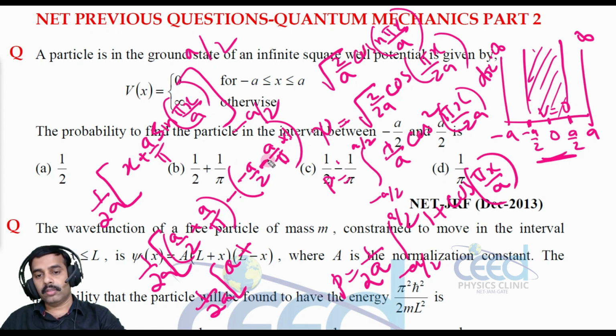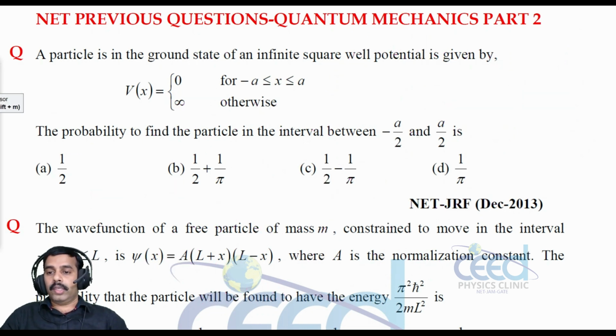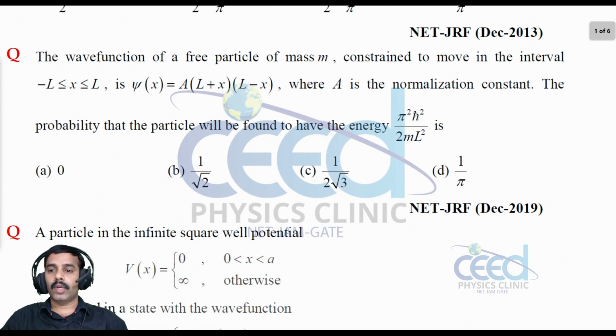When I substitute minus a by 2, this becomes minus a by pi, so that will be a by pi plus a by pi, that is 2a by pi. So the result is 1 by 2 plus 1 by pi. Which one is the option? Option B is correct, so 1 by 2 plus 1 by pi. Now let us come to another question.